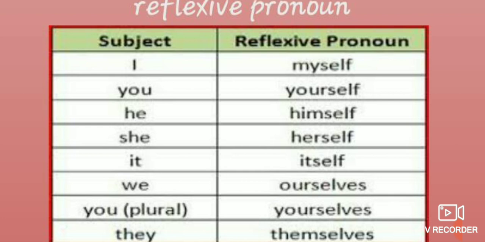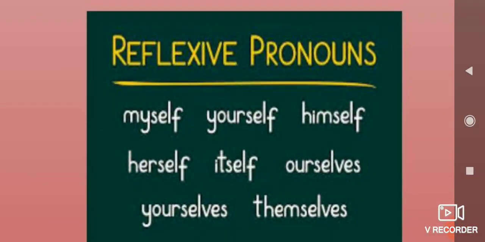And you is coming in two ways. If it is singular, you have to use self. If it is plural, you have to use selves. So it depends upon the sentence. You check the sentence. If it is boys, girls, like that, you have to use plural. If it denotes only one person, you have to use singular. So see the reflexive pronouns: myself, yourself, himself, herself, itself, ourselves, yourselves, themselves. The last three alone are plural, the remaining are all singular.